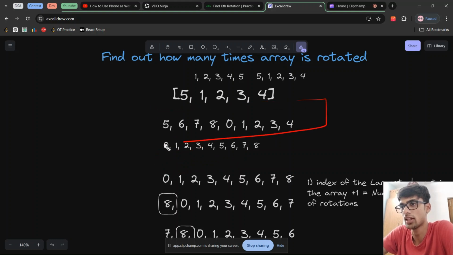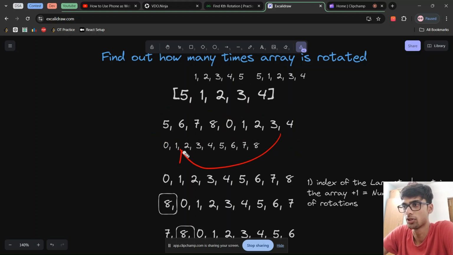So this array, you can see, is rotated four times, because at this position there's a discrepancy. It's increasing here and it's increasing here, but it's decreasing here. So you can say that this array is rotated 4 times, because you are rotating it one by one. You're bringing the last element to the front one by one, right?